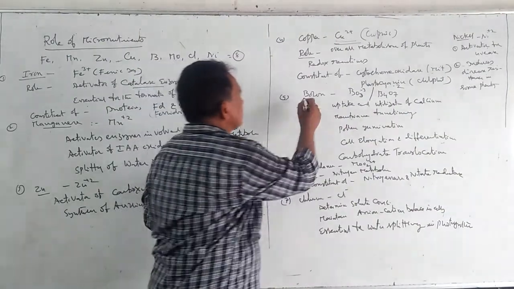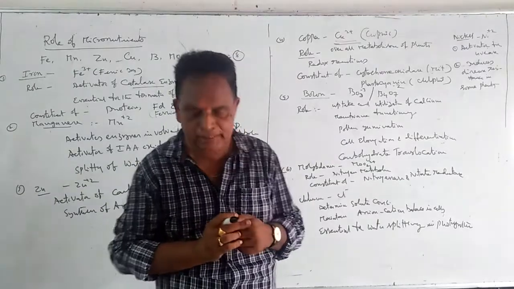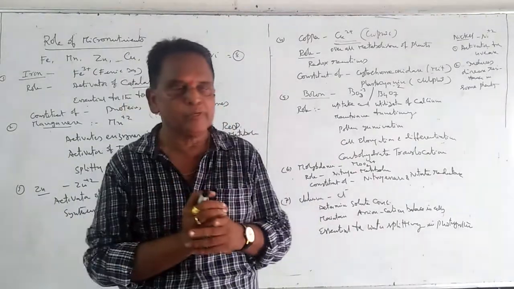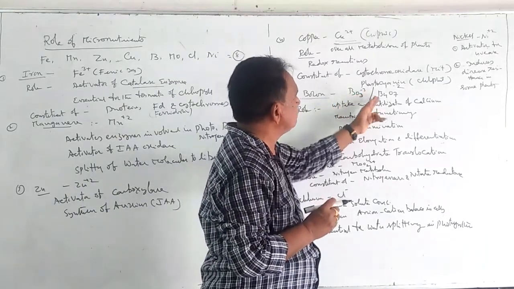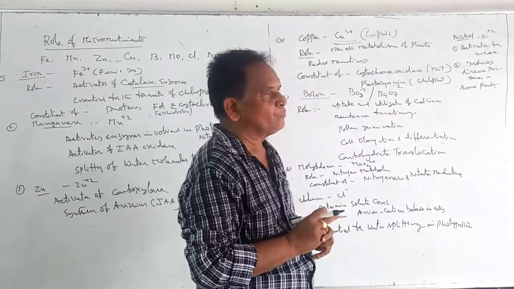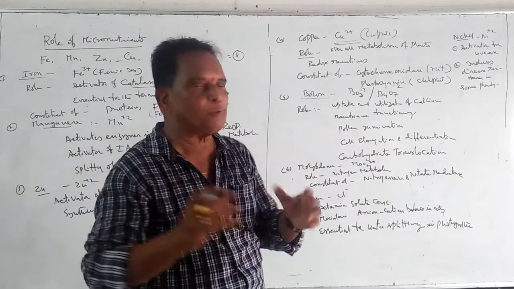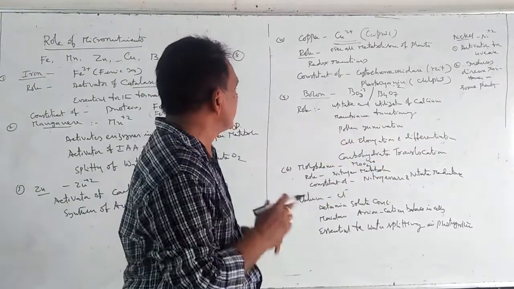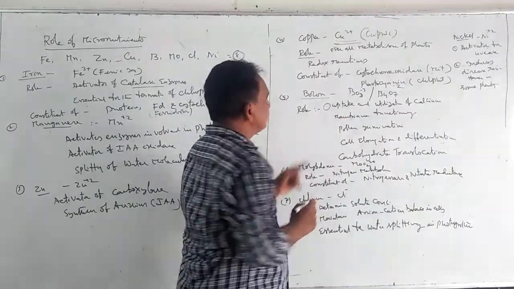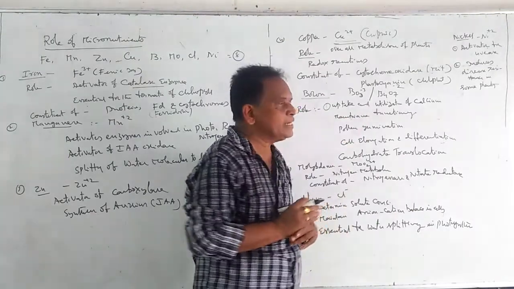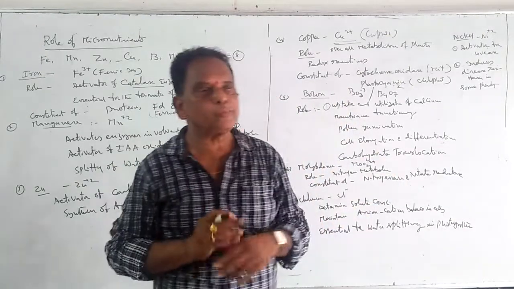And coming to the element boron. Boron is available to the plants in the form of borate ions, borate anions, BO3 minus 3 or B4O7 minus 2. These are the borate ions normally present in the soil, and these borate ions are absorbed by the roots. Coming to the role of boron, the first important function is that boron is essential for the uptake and utilization of calcium.